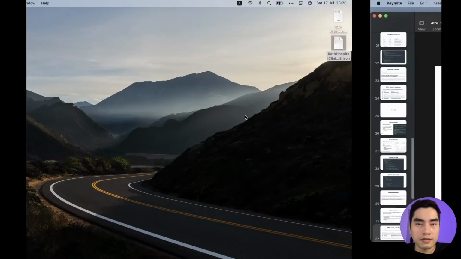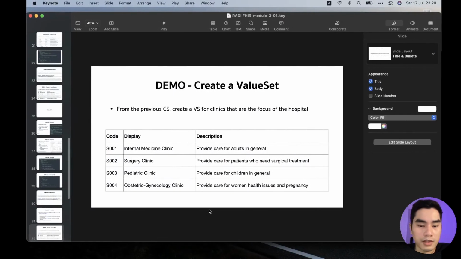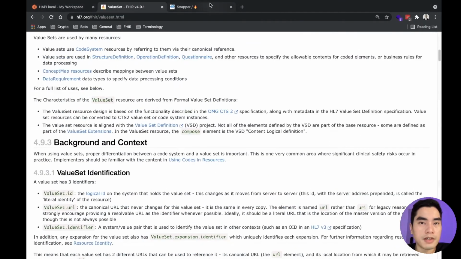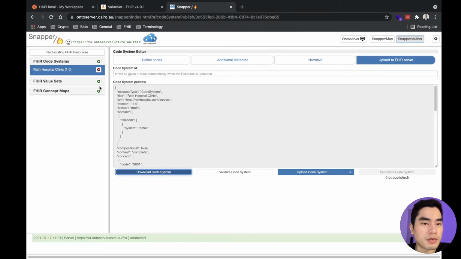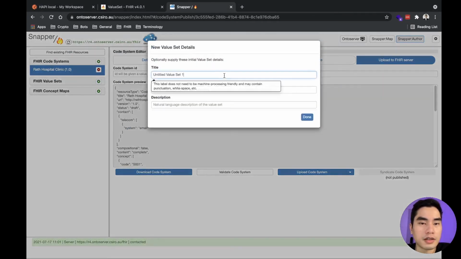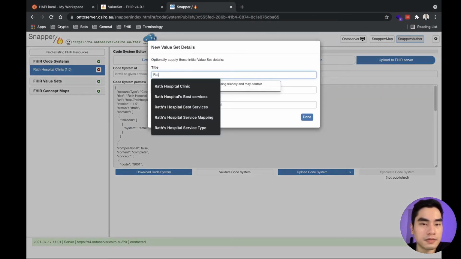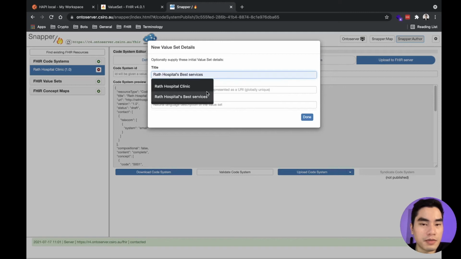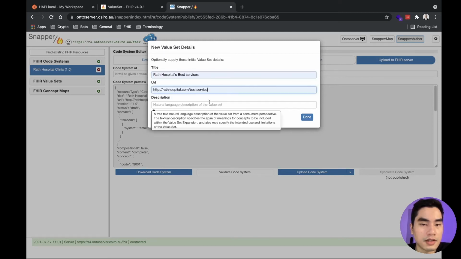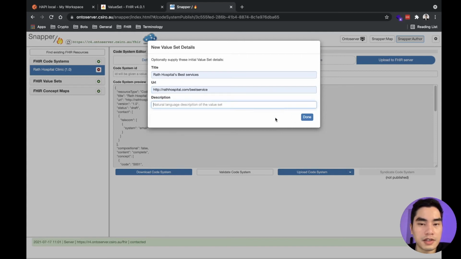So we will go back to Snapper, and then we will create the value set, hospital based service. It shows again because I just did it before I recorded this video.